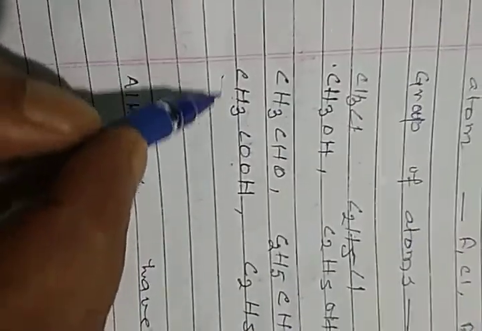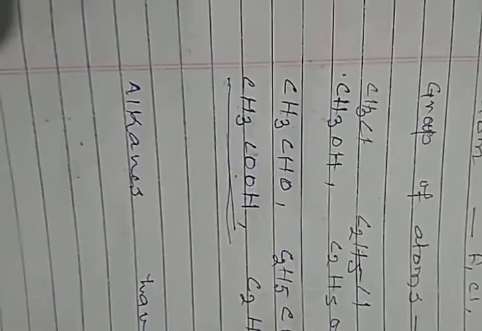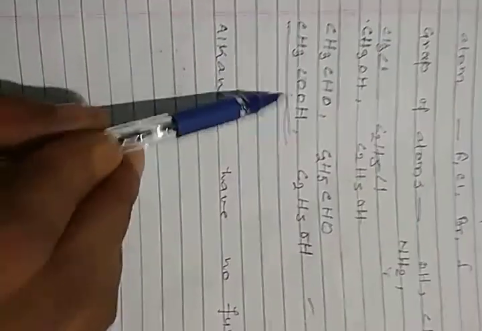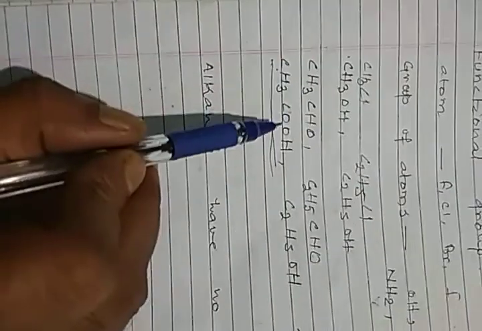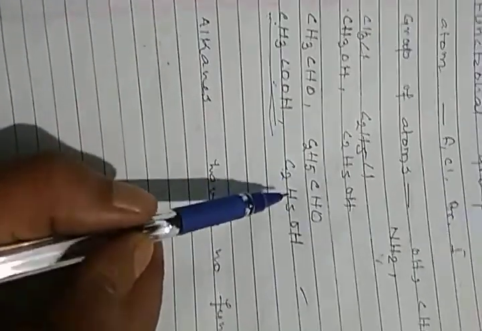Why it is called ethanoic acid, we will see tomorrow or in our Zoom classes. In our Zoom class, I will come to this point, I'm sure. So this is your acetic acid. This is C2H5.